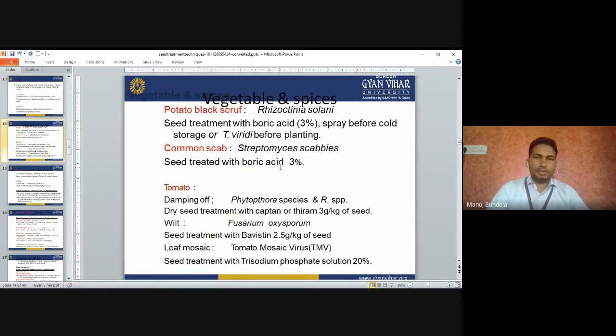Vegetables and spices. Potato black scurf, Rhizoctonia solani. The seed treatment with boric acid. Potato black scurf, Rhizoctonia solani: seed treatment with boric acid 3 gram, 3%. Spray before cold storage, or Trichoderma viride before planting.